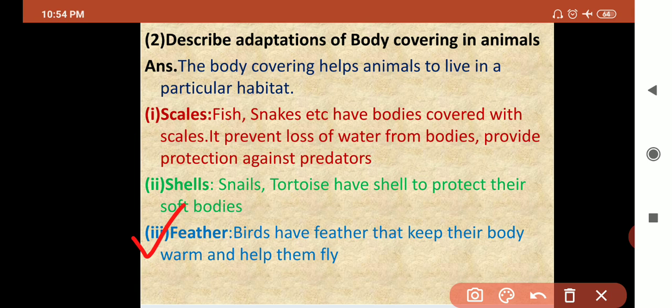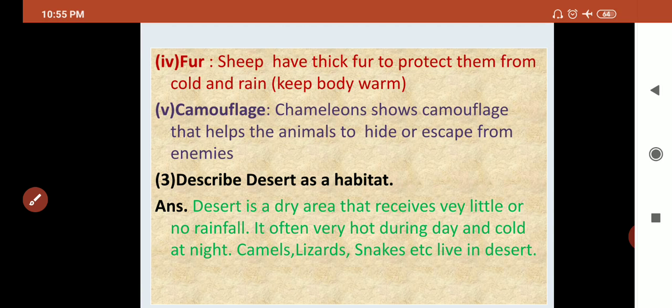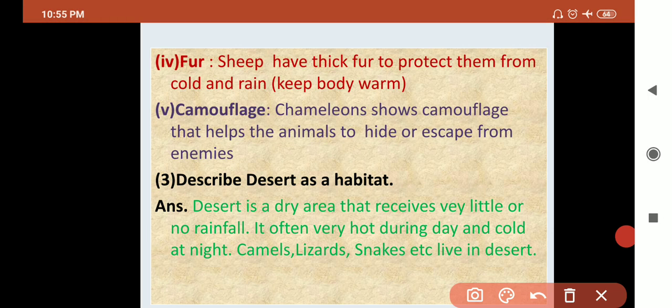Number 3, feathers. What is the use of feathers? It keeps the body warm and it is used to fly. There are two things: keep the body warm and help them to fly. Feathers are present in birds. Next is fur. Animals like sheep and bear have fur on their body to protect from cold and rain, means to keep their body warm.